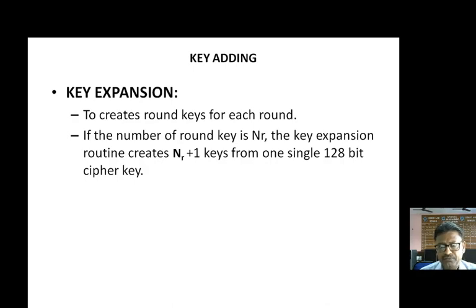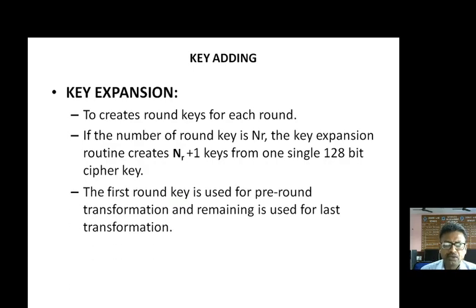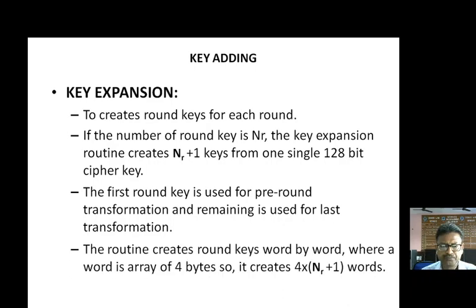If the number of rounds is NR, as explained earlier, the total number of keys required will be 10 plus 1, that is 11. The first round key is used for the pre-round transformation, and the remaining are used for round 1, round 2, round 3 and so on.